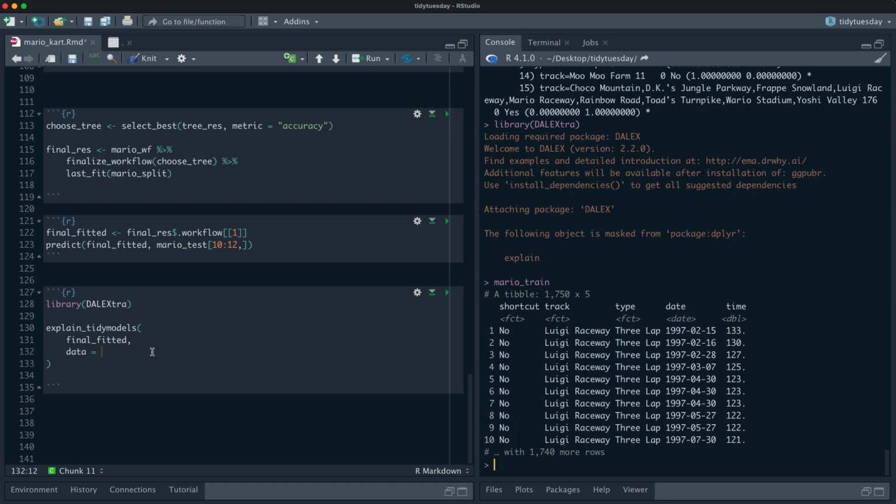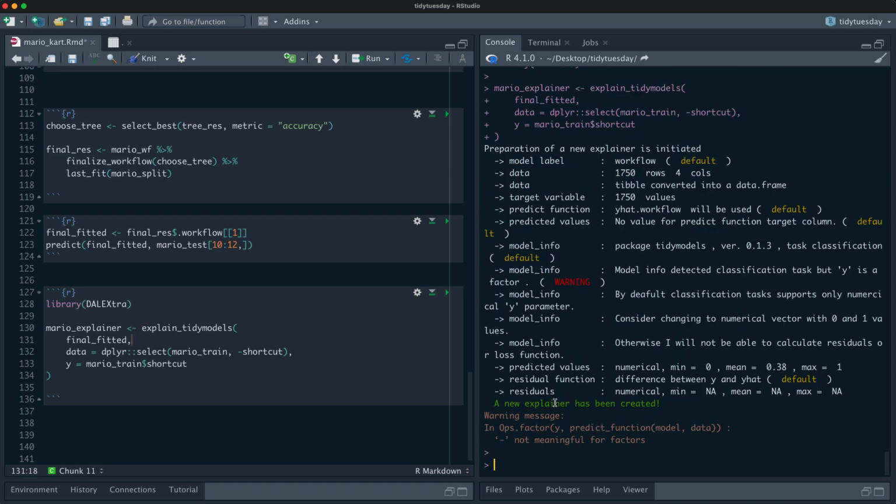It actually does not want the Y. So if we say, for example, Mario train, and let's not give it shortcut like this, and then we give it the shortcut separately as Y. And so let's call this Mario explainer. So the first step to using DALEX is to create an explainer. Right, I forgot. Okay, so it does not like the factor level. It wants it to be an integer, like this.